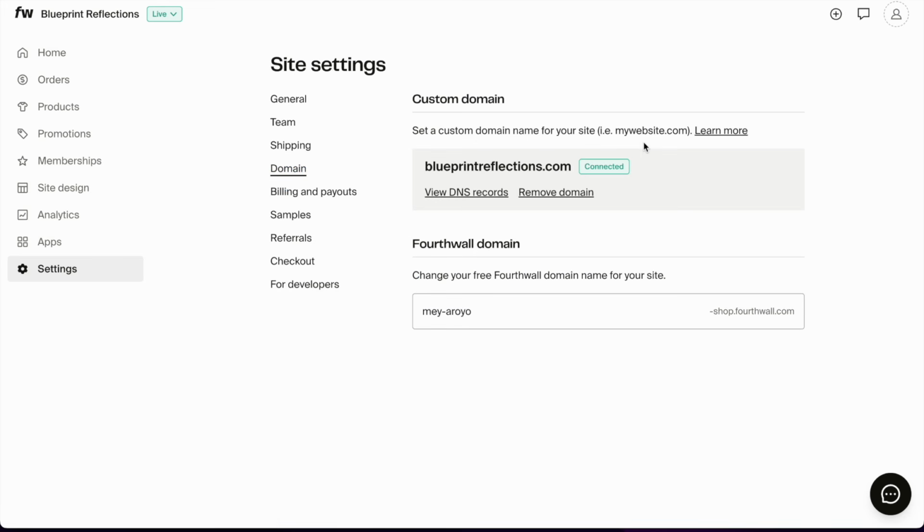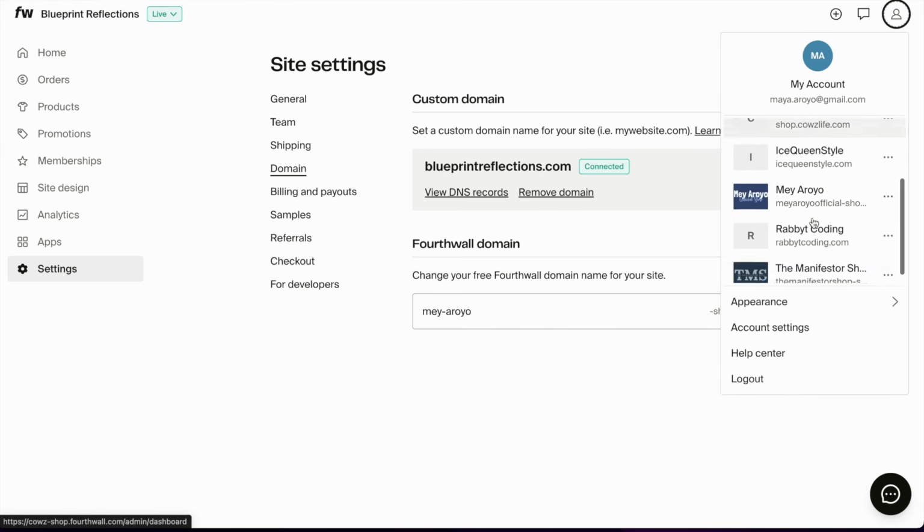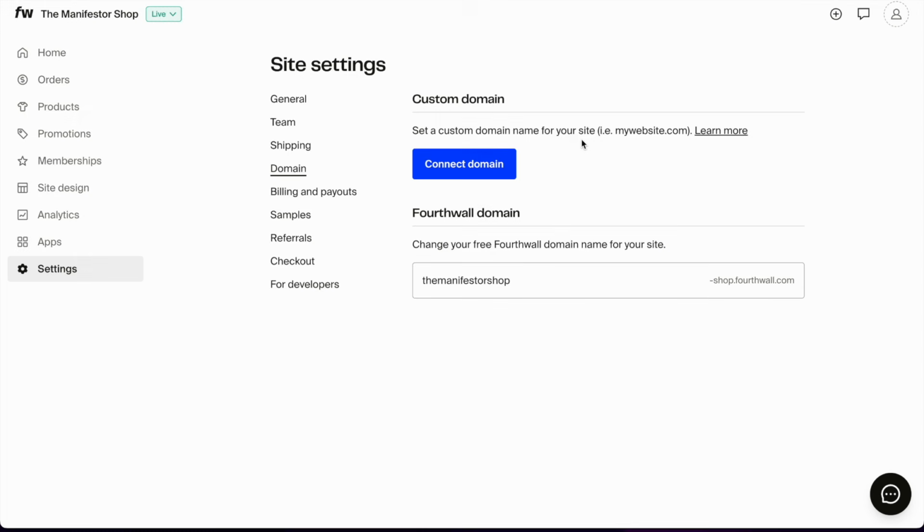Connect your own domain, which is pretty easy. I'm going to show you how it looks on a different thing that isn't connected. I think this one shouldn't be connected. You get a free subdomain from Fourthwall. So right now this was the manifestoshop-shop.fourthwall.com. So let's say you put in, I don't know, Barbara. So barbara-shop.fourthwall.com will be a free subdomain that you get.